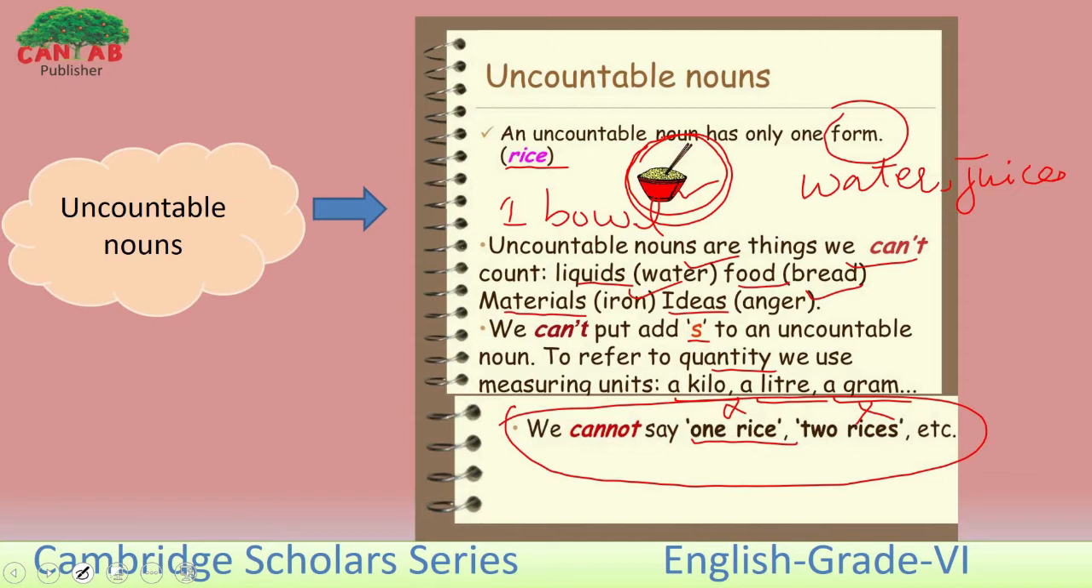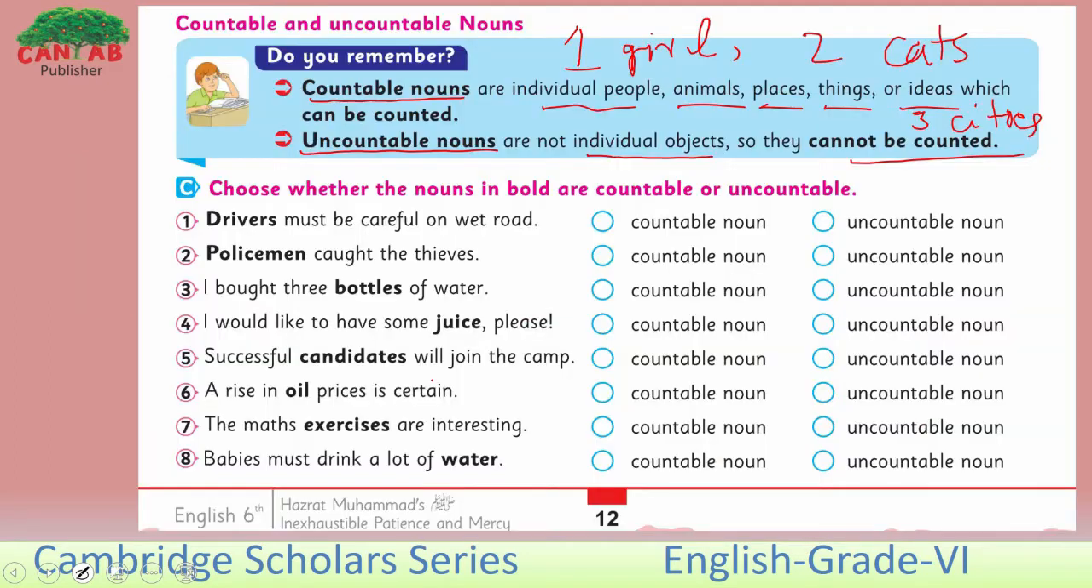It can be counted. Let me give you another example. A bottle of water here, it can be counted. But if we only talk about water, it cannot be counted, it can only be measured, like we discussed here. Now look at the exercise here. Let's do it. Section C here. Choose whether the nouns in bold are countable or uncountable. Bold like this here.